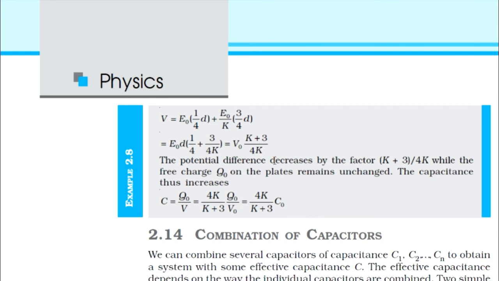Okay, and this equation suggests that the potential difference decreases by a factor K plus 3 divided by 4K. So if you are inserting a dielectric medium, what will happen? The potential difference decreases. And what happens to the capacitance? Capacitance is equal to Q divided by V, and the potential difference is decreasing. What happened to the capacitance? Capacitance will increase. So as we have inserted a dielectric medium there, the capacitance increases.